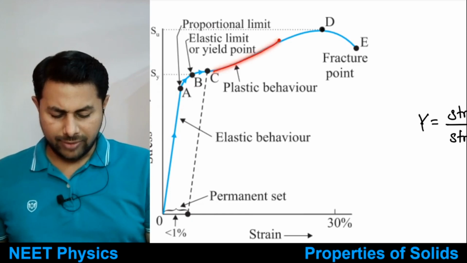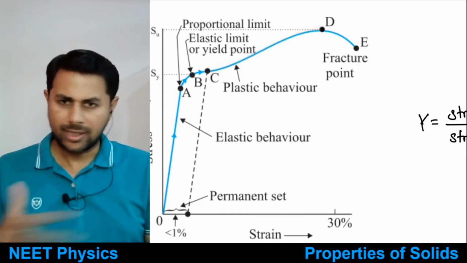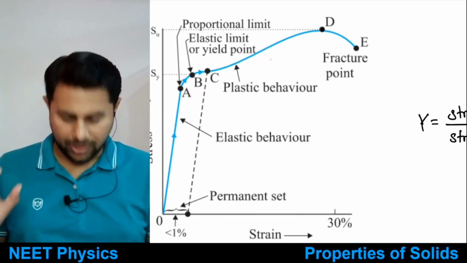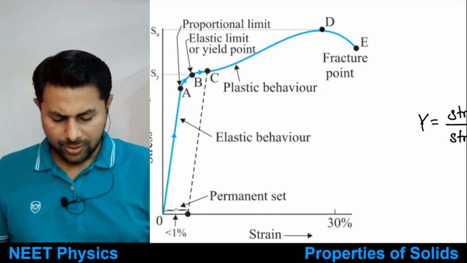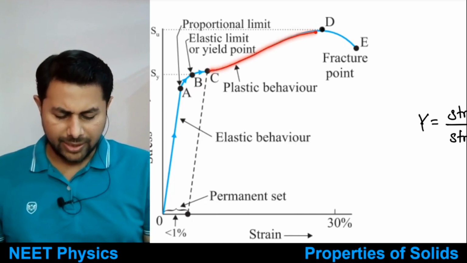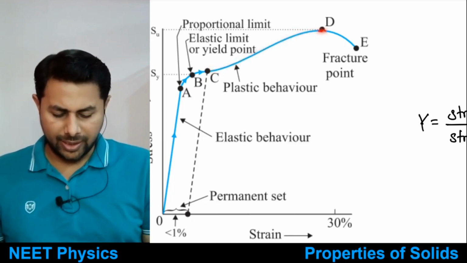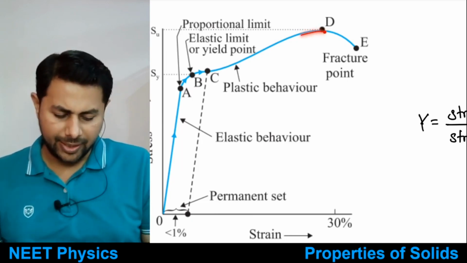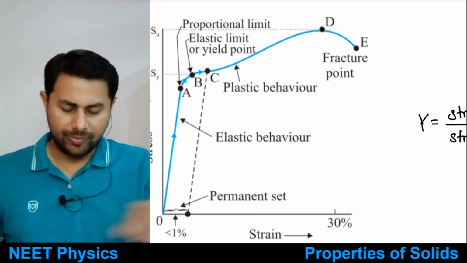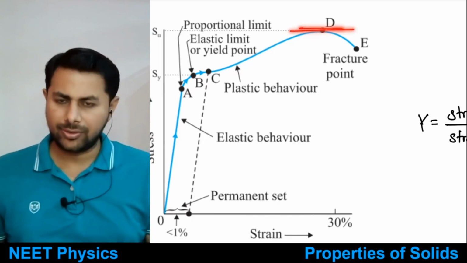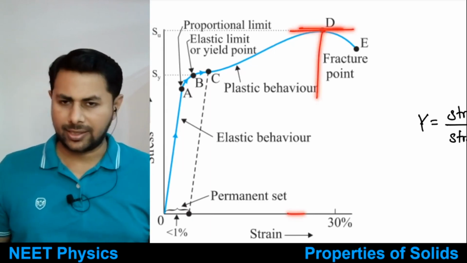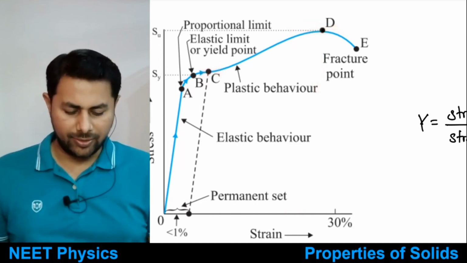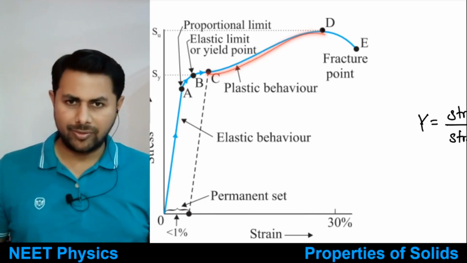So then the wire shows plastic behavior, which means it does not regain its original shape and size. That means length here. Okay, so from point C to point D, at point D you can see again the graph becomes flat. That means if you draw a tangent over here, it will be parallel to the strain axis. Now what is point D, I will tell you. So the wire shows plastic behavior.